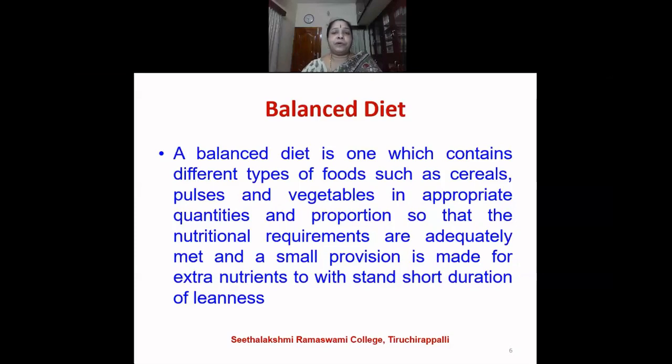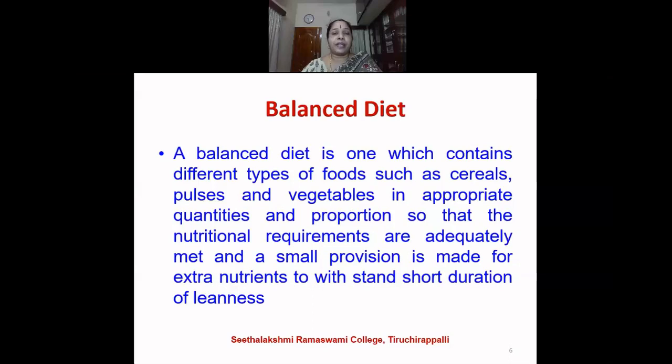We consume thousands of foods each day, and these foods are classified by the Indian Council of Medical Research into 5 different types, namely cereal and cereal products, pulses and legumes, milk and meat products, vegetables and fruits, and fats and sugars. These are the basic 5 food groups. If we incorporate all these basic 5 food groups in the meal plan, then that will become a balanced diet.